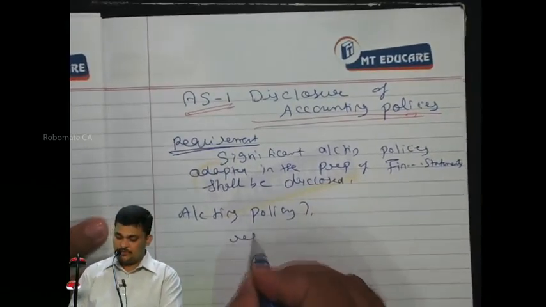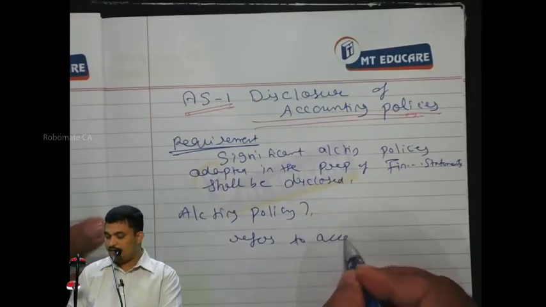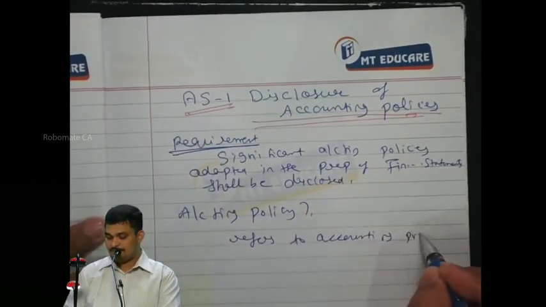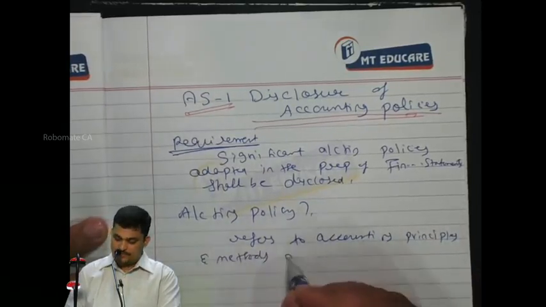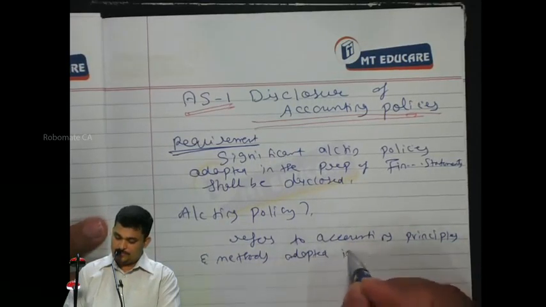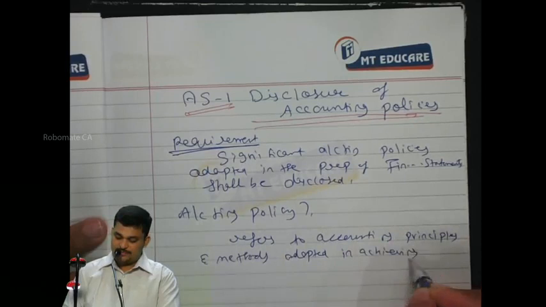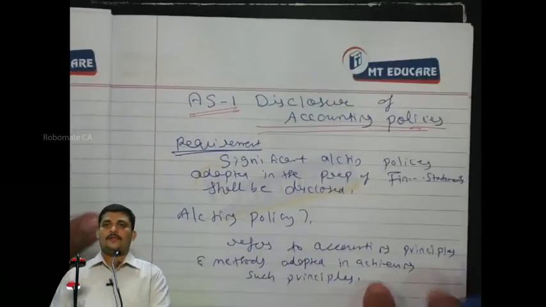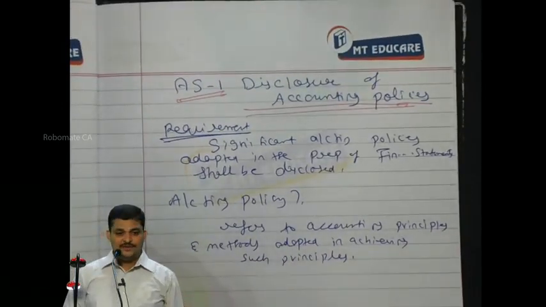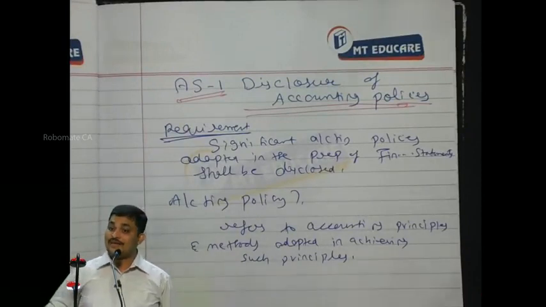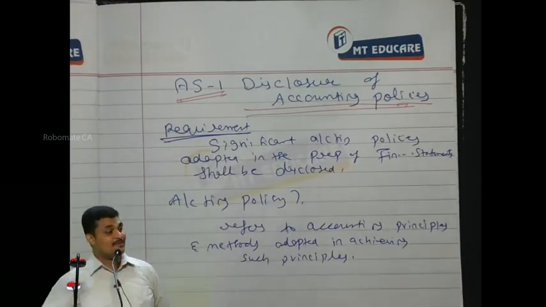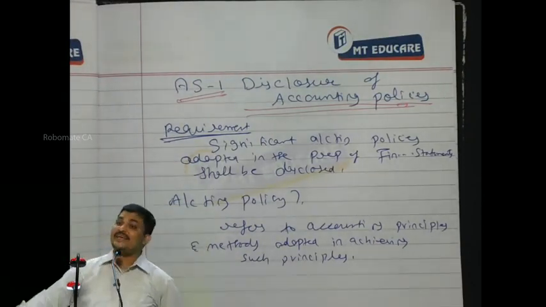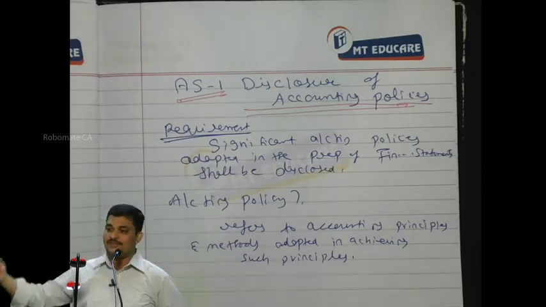Accounting policy refers to accounting principles and methods adopted in achieving such principles. So at a lower level in CPT, when you learn, you first try to differentiate what accounting convention means, what accounting policy means, what principle means, what methods means, what technique means, like that. You try to differentiate all these things.